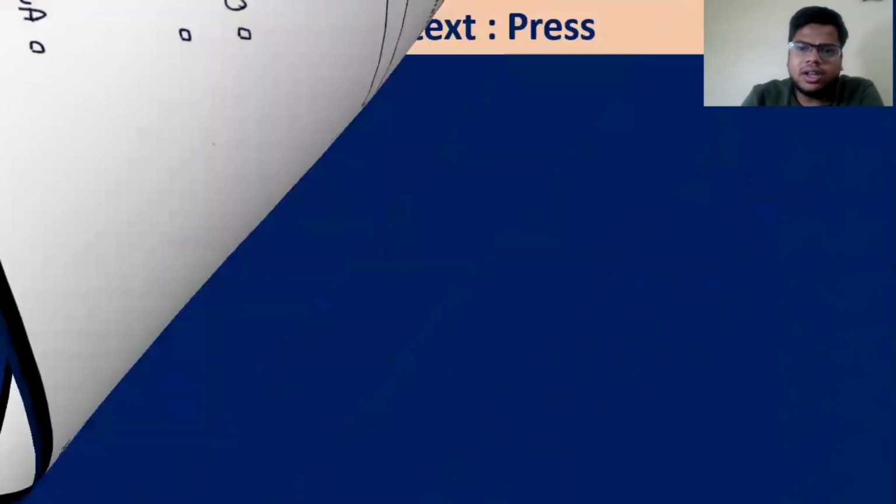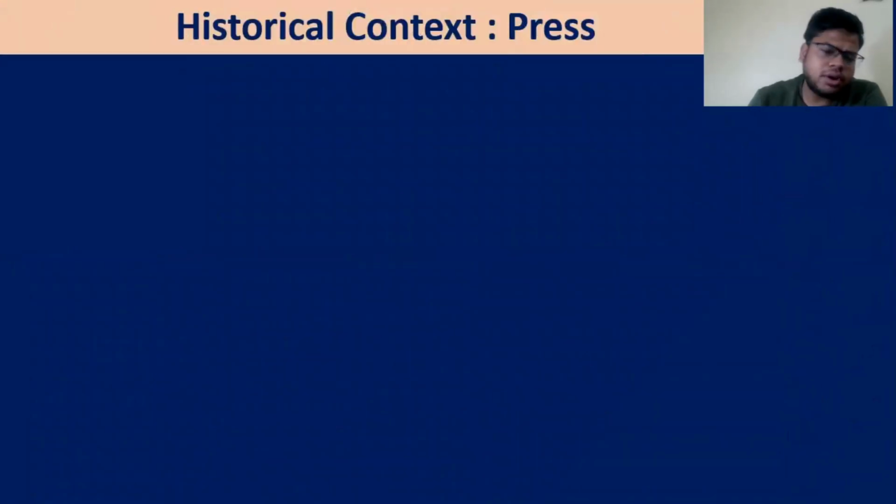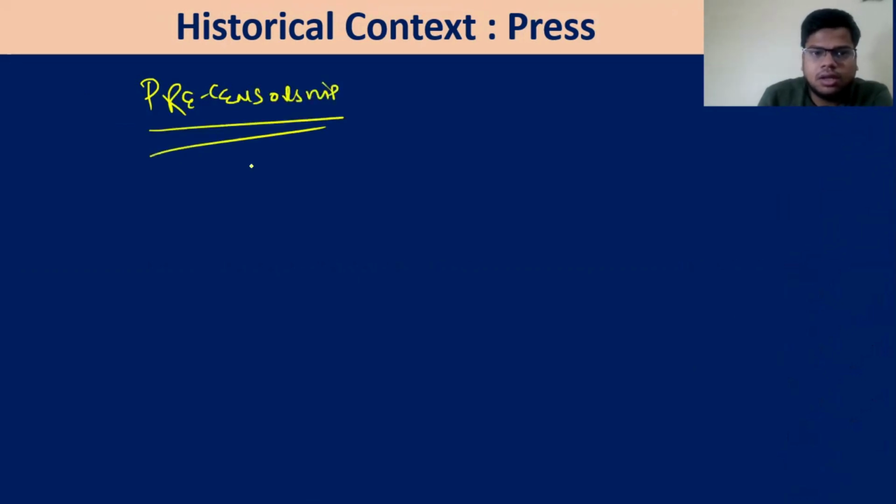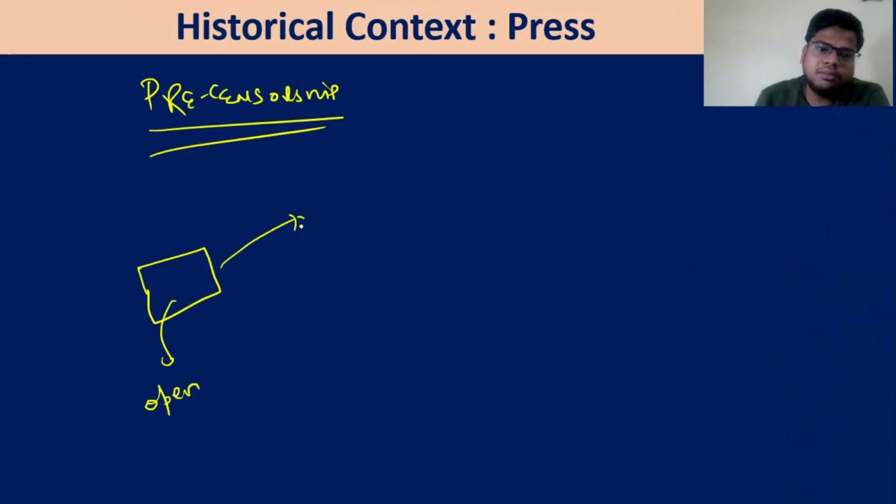Now, before entering into the press, what type of question can you expect? A few things you need to understand. First, what do you mean by pre-censorship? That means that before I publish my newspaper into the open, I have to show it to some authority.